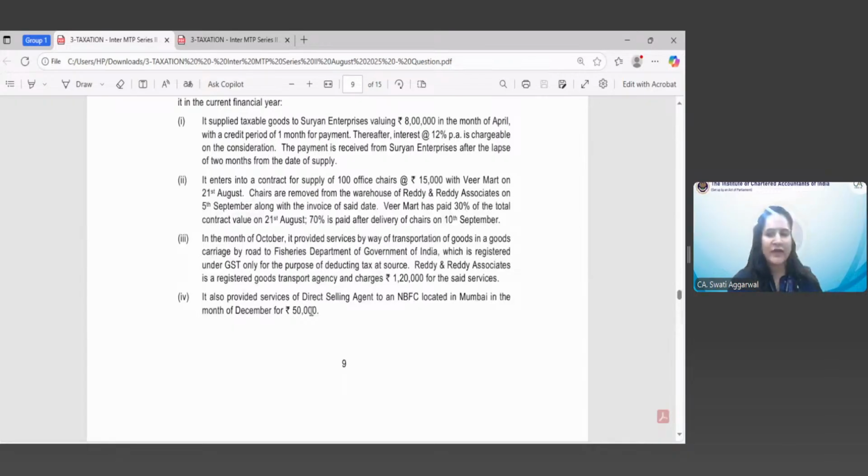Asa is having a query that in case of services, time of supply in RCM, where the recipient has to issue an invoice, and within 30 days he has to issue it even if he's a bank or other financial institution. Good question. See, in case of time of supply in case of services, Section 13 is applicable, and it says